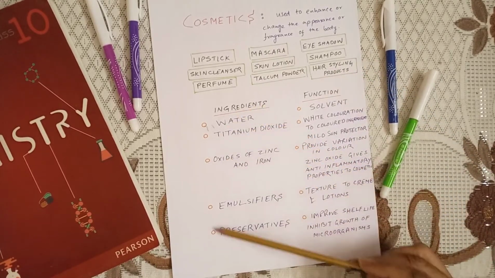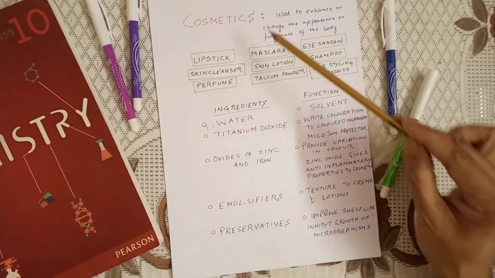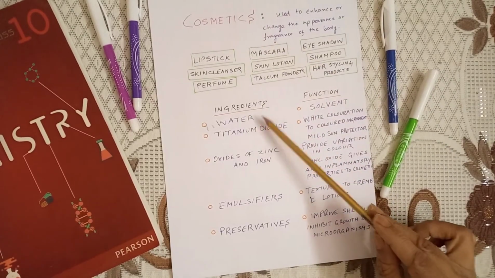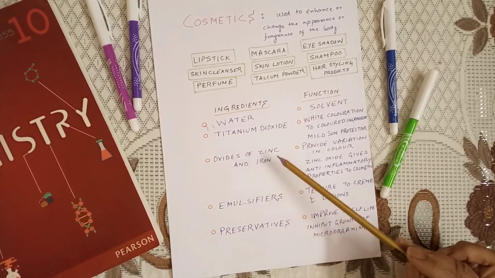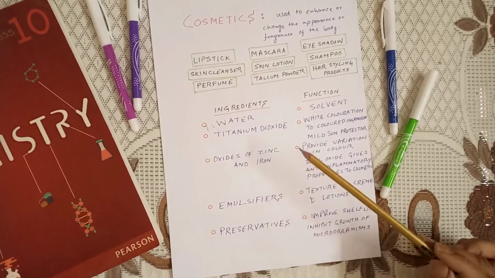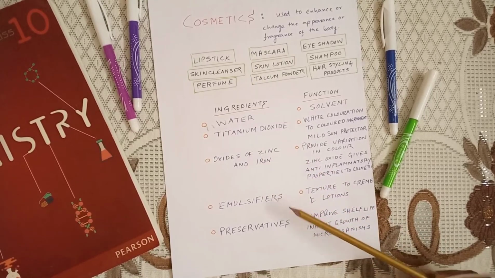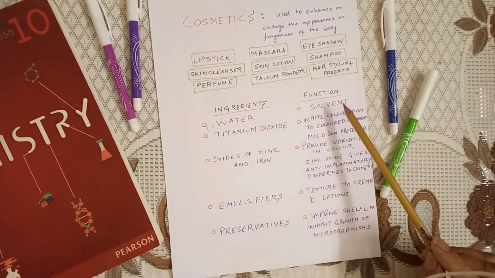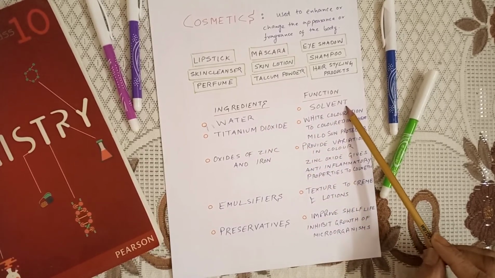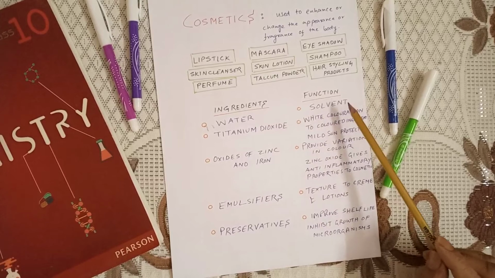Now these are basically the ingredients that are present in cosmetics. Now we have water, titanium dioxide, oxides of zinc and iron. Now oxides of zinc and iron means zinc with oxygen, iron with oxygen, like that. We have emulsifier and we have preservative in a cosmetic. Now the function of water is basically it's a solvent. Water is a universal solvent.